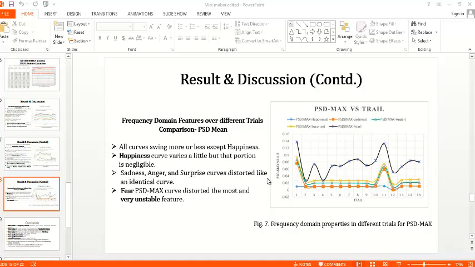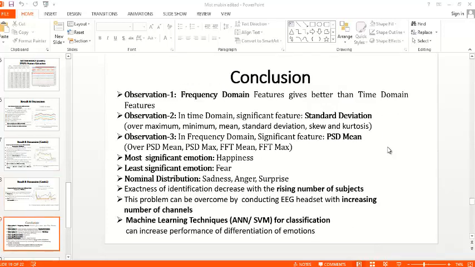The sadness, anger, and surprise curves are disordered, like an identical curve, but for fear the PSD max curve is distorted and a very unstable feature. So we can say that fear cannot be recognized across different trials, and it is not stable over different trials.